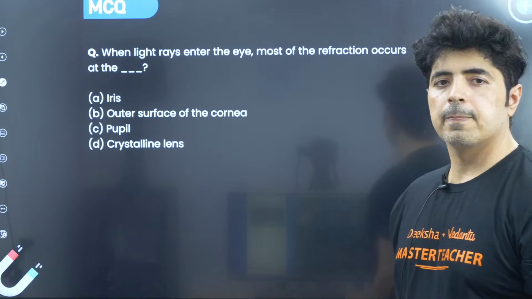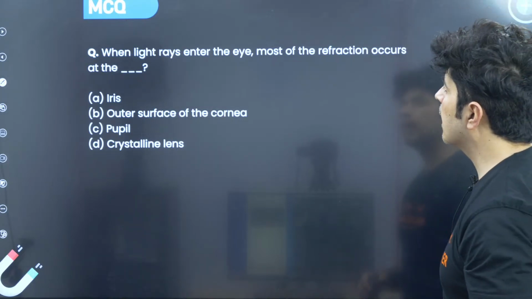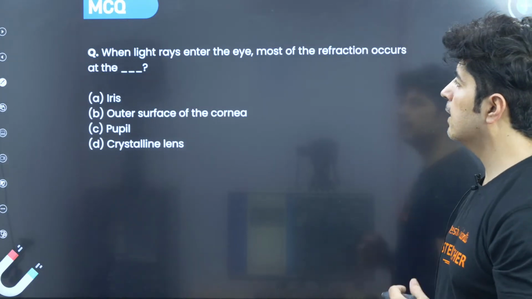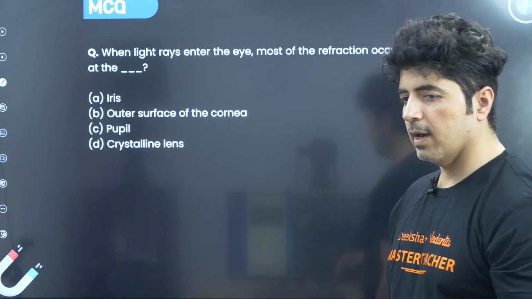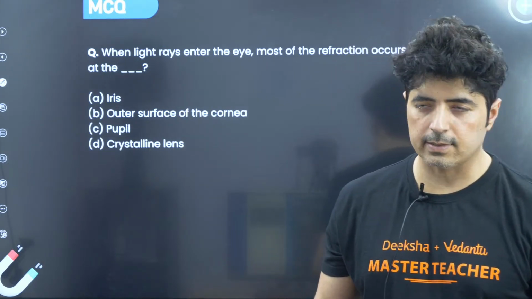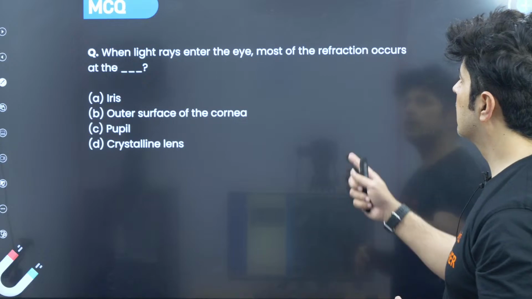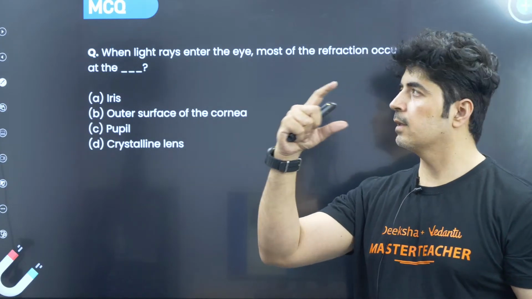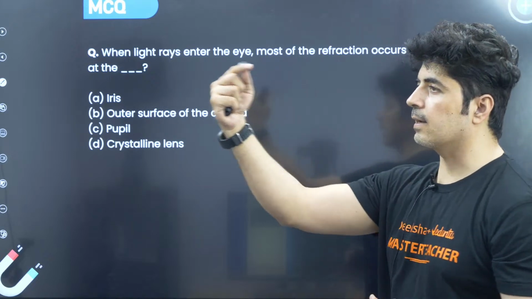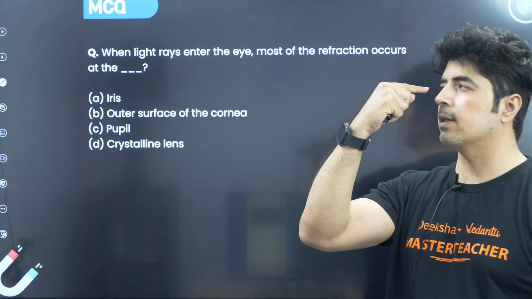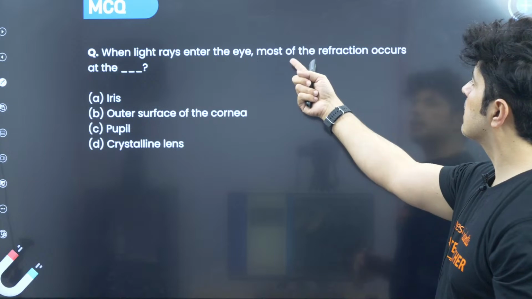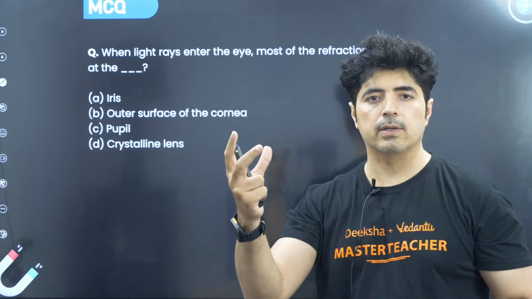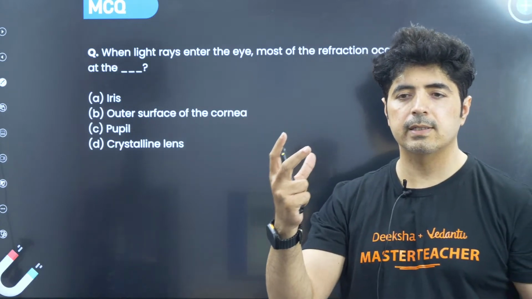Next question is, when light rays enter the eye, most of the refraction occurs at the, where does most of the refraction occur? This is talking about the human eye. When the light rays enter the eye, where does the most refraction occur?